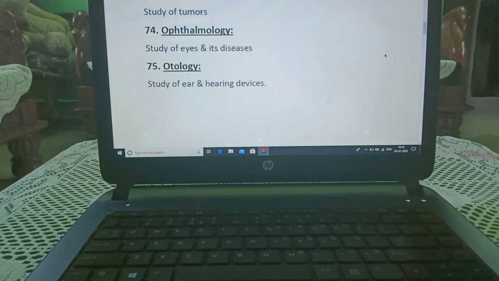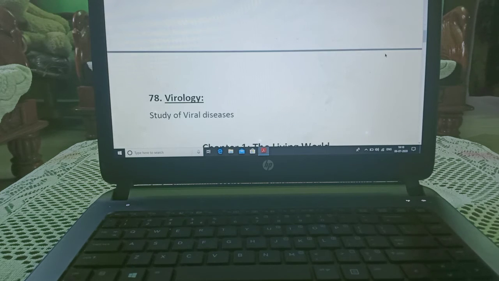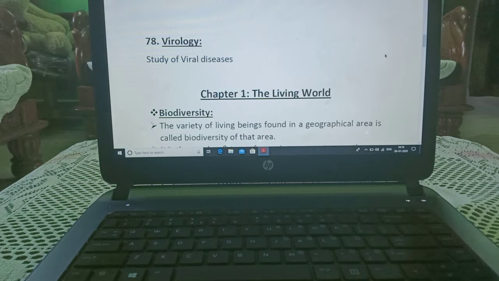These are all the main branches which I have taught you. You can select any one which you are liking. You can select it as your career. Virology, study of virus.